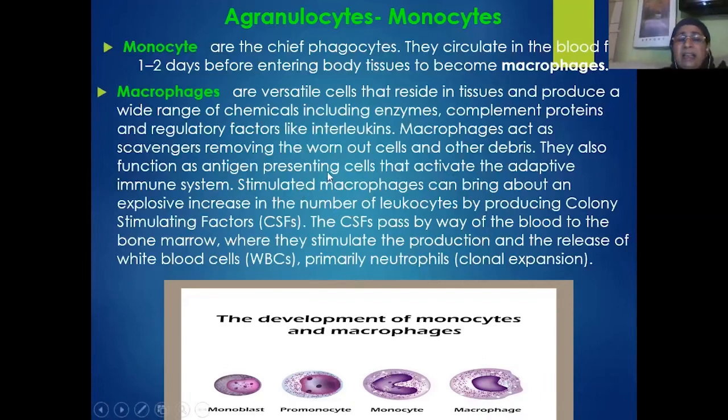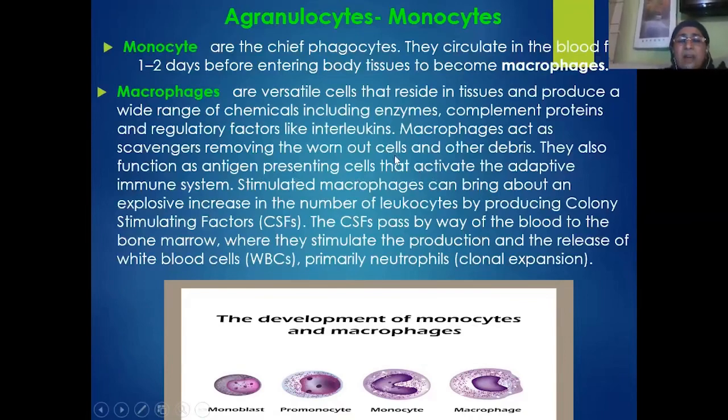What is meant by antigen presenting cells? No doubt all our body cells have the capacity to identify non-self antigens, but there are some special cells like dendritic cells and macrophages which help our body in the identification of non-self antigens. These cells are called antigen presenting cells.